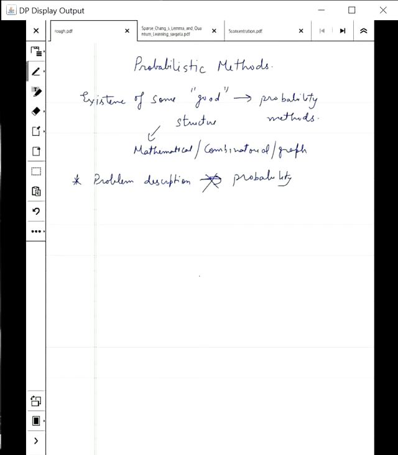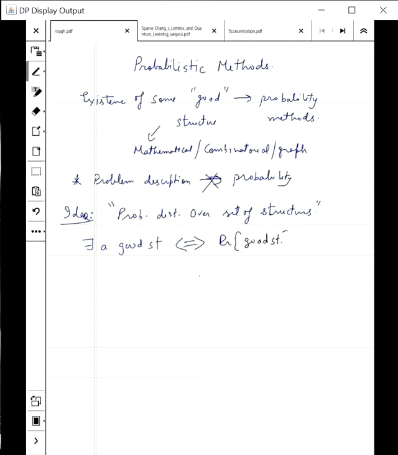Let me look at the idea. The main idea is that we define a probability distribution over a set of structures. So if you are looking for proving that a kind of nice graph exists, then we define a probability distribution over a set of graphs. Once we define it, then the task would be to show that there exists a good structure, which is equivalent to showing that the probability of getting a good structure is non-zero. So clearly, if the probability of having a good structure is non-zero, that means there exists a good structure, and that will show the existence.